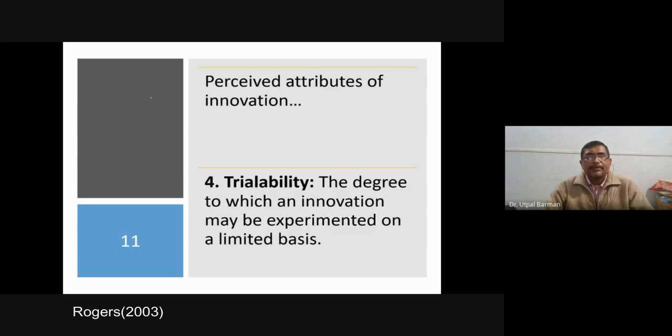In other situations, not in agriculture, can you observe these things in application? Take the automobile industry. At present, there are numbers of vehicles, four-wheelers, and customers are puzzled about which is the good one for them. Because of that, companies nowadays offer a test drive, and this test drive is nothing but trialability. It is a test at the cost of the company. Based on that, you can understand whether it is good or bad for you. In every aspect where adoption is needed, these things are always in action.